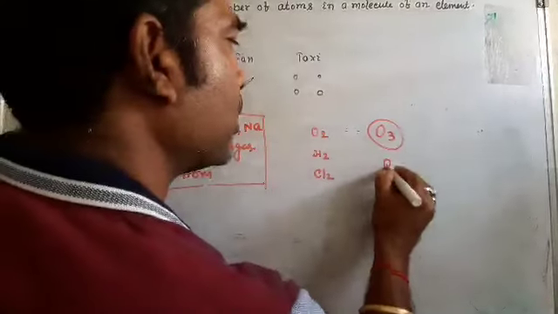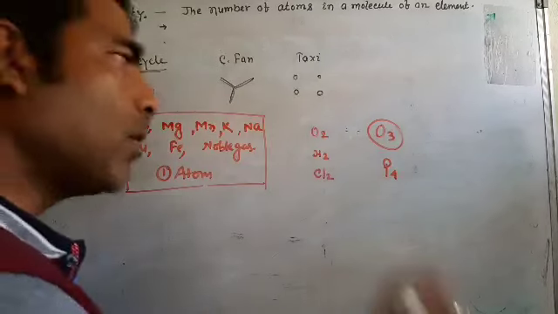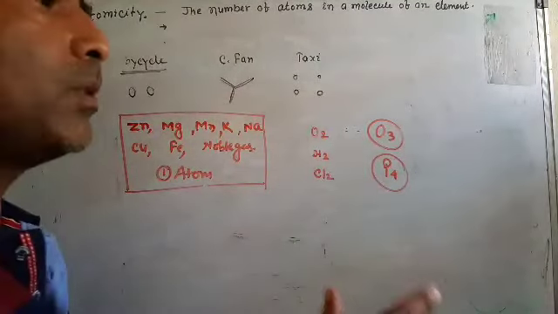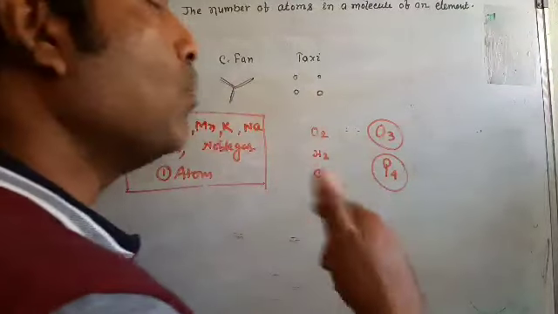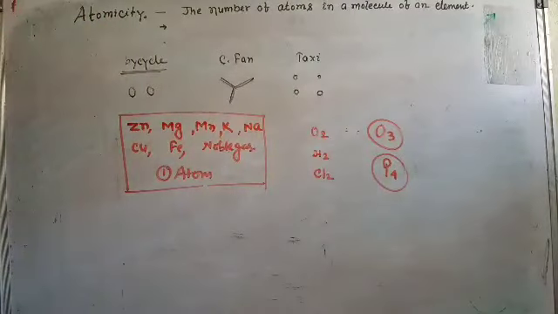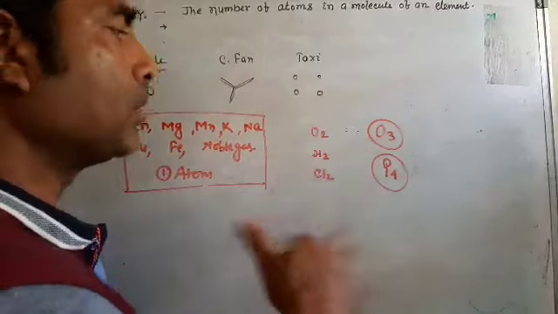Taxi, phosphorus, P4. Phosphorus is always found in nature in four atoms. You cannot take one single phosphorus atom; you take one molecule of phosphorus, in which four atoms are there. Here one term has come, molecule, which we will also explain.